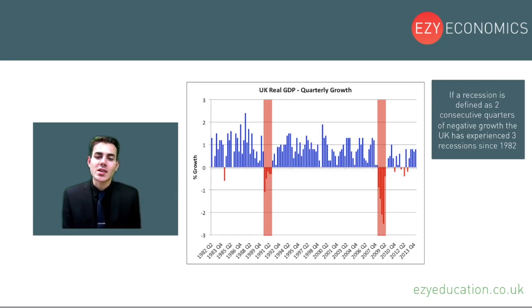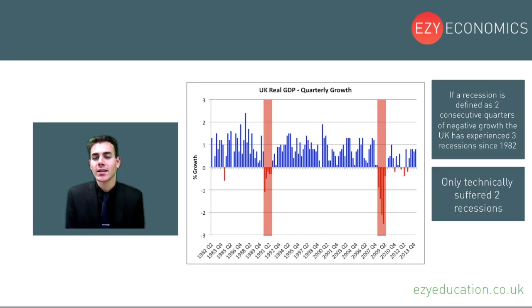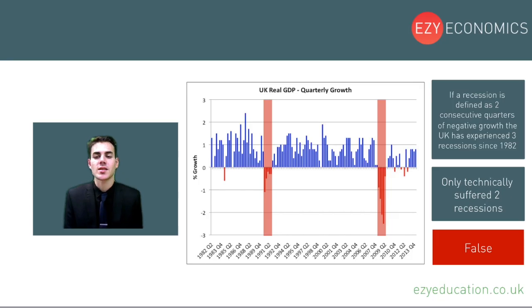But as you can see, there is no other period within this chart in which there are 2 red bars in a row, i.e. 2 quarters of negative growth. So therefore, because technically, according to this definition, we've only suffered 2 recessions throughout this time, this contradicts the statement and it is therefore false.